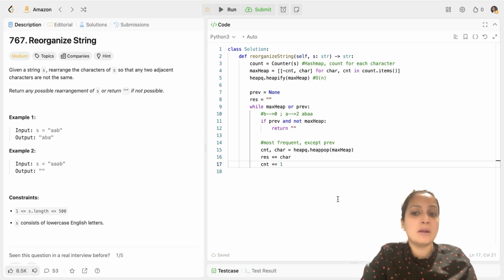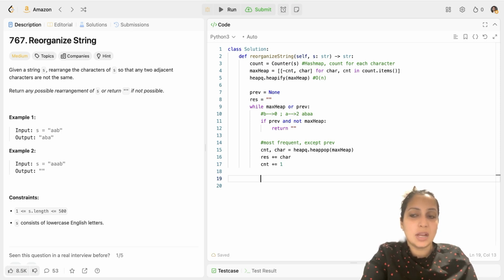If there had been a max heap default data structure in Python, then you would not have negated all the counts. And in such a scenario, you would have taken count minus equal to 1. But that's not possible. Hence, we are adding 1 to the count since we have negated all the counts here. So I hope you understand it.